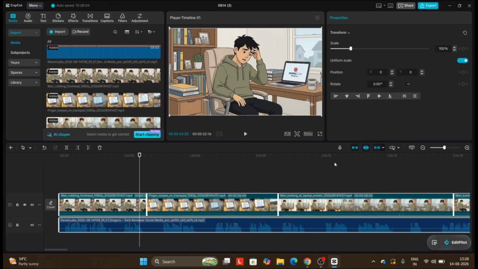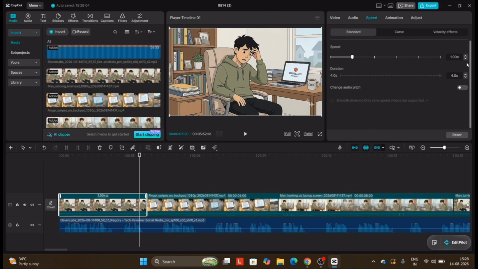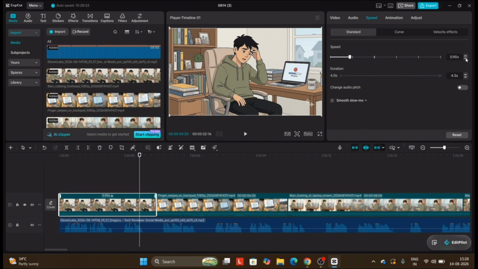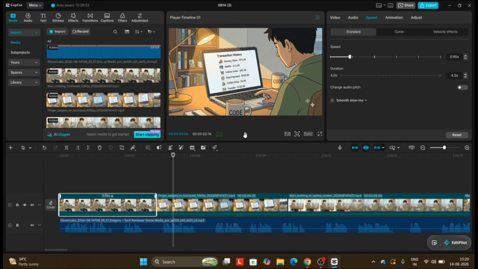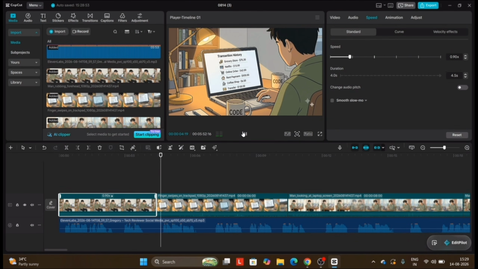Wherever the voiceover says looks fine, that's where our first clip should end. So we'll adjust the clip accordingly. If a clip is too short, we can increase its duration. And if a clip is too long, we can reduce its duration. Then we'll go back to Claude and check where the voiceover for scene 2 ends. After that, we'll return to CapCut and adjust the second scene's clip according to the voiceover.